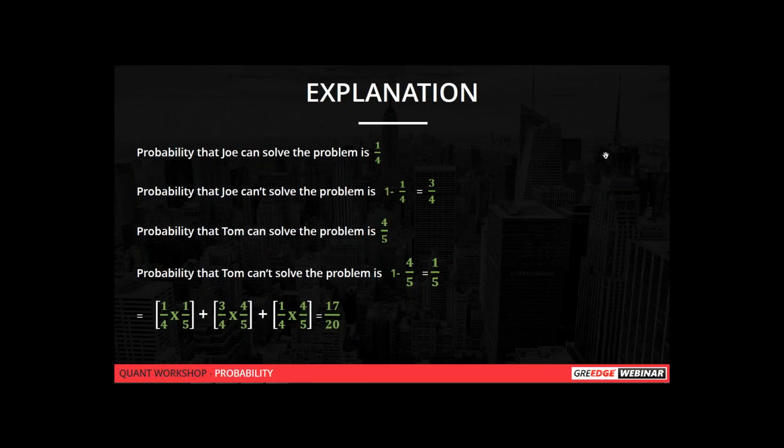So what is the probability that Joe can solve a problem? It is 1 by 4. And we know that the negative probability, that is Joe can't solve the problem, is 1 minus 1 by 4, which is nothing but 3 by 4. And from the question, we know that the probability that Tom can solve the problem is 4 by 5. So the probability that Tom can't solve the problem is 1 minus 4 by 5.